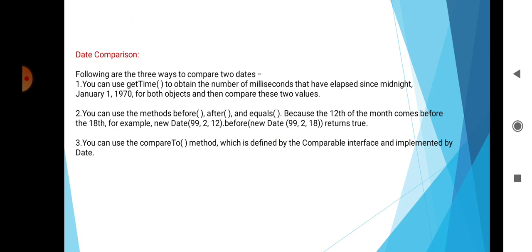Then date comparison. Following are the three ways to compare two dates. You can use getTime to obtain the number of milliseconds that have elapsed since midnight, January 1st, 1970 for both objects and then compare these two values. You can use the second way, the methods before, after, and equals. Because the 12th of the month comes before the 18th, for example, new Date(99, 2, 12).before(new Date(99, 2, 18)) returns true. You can use the third way, the compareTo method, which is defined by the Comparable interface and implemented by Date.